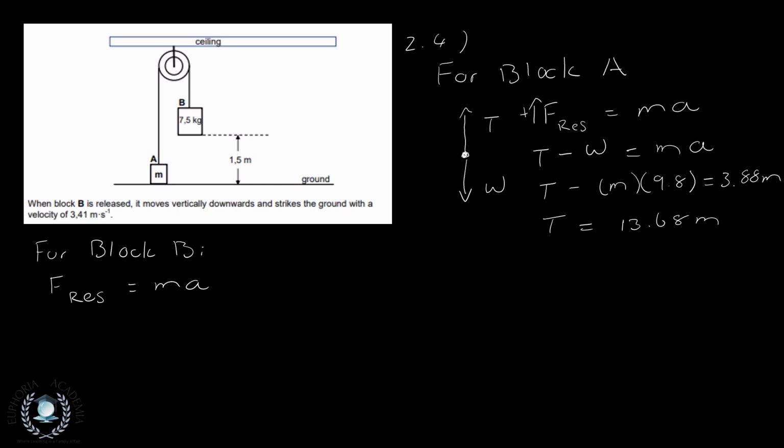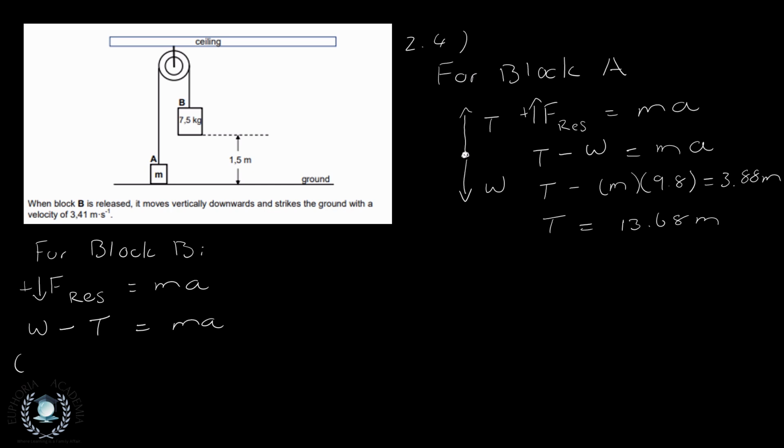It's accelerating downwards. So our downwards, we're going to take as positive. And with that, we're just going to replace what we had from the free body diagram. Our weight minus our tension in the string is equal to MA.